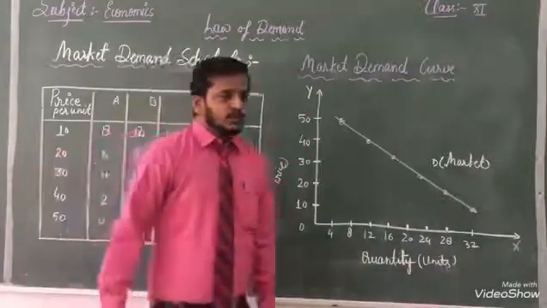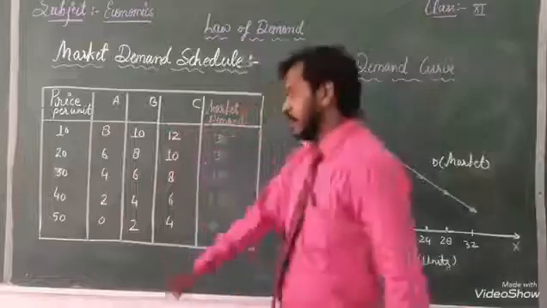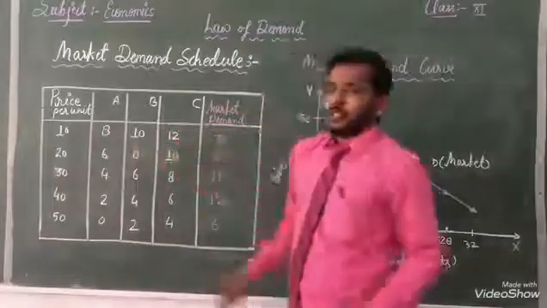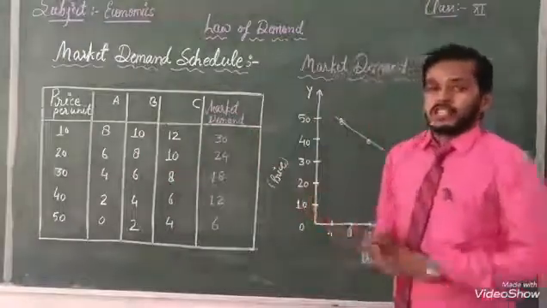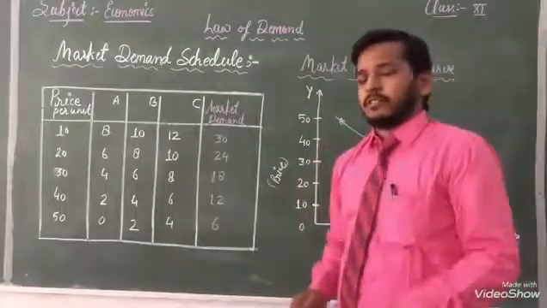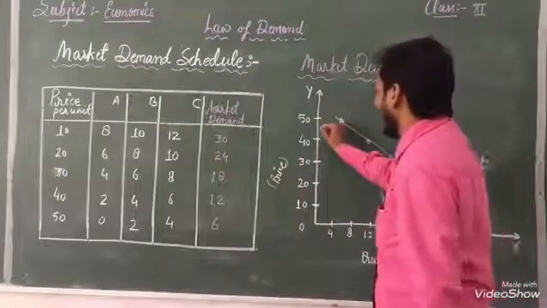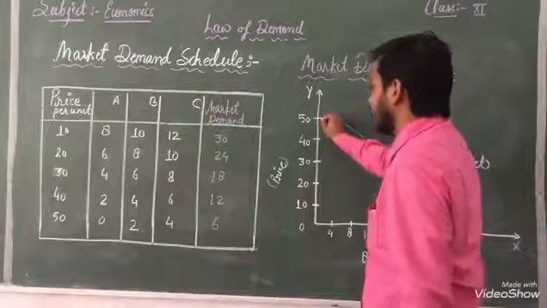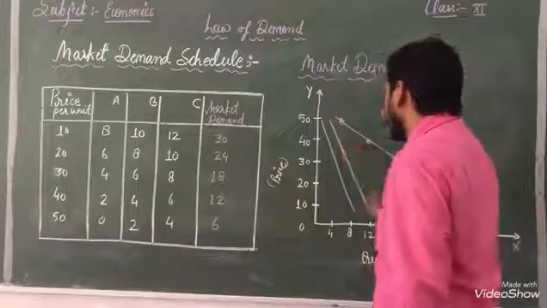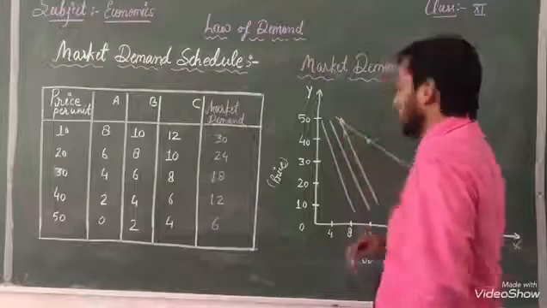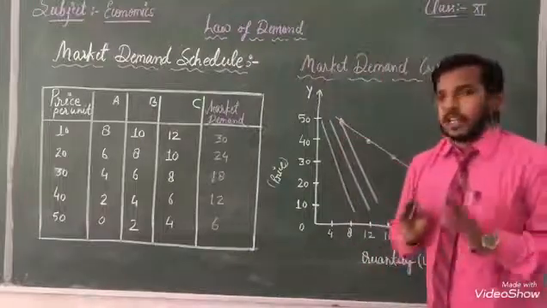But if you want to make these three also, then you can represent them here. I am just making an imaginary line so that you can show it. Listen. For example, 1, 2, 3. This is the imaginary line.